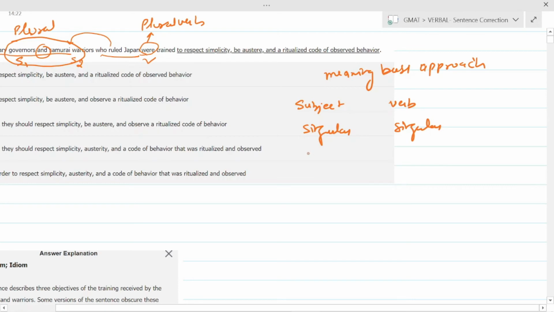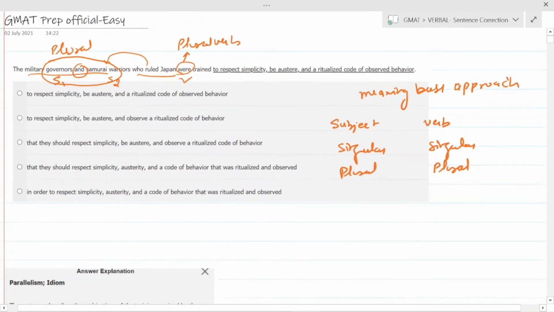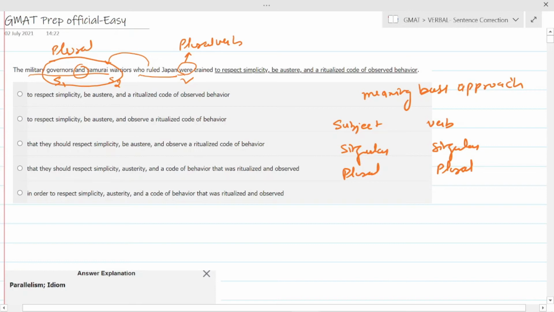If your subject is plural, your verb should be plural. For example, if it's given the military governors, there is no and or samurai warriors, and there is no who ruled Japan, you see, the military governors was trained. It won't be were, it will be was.